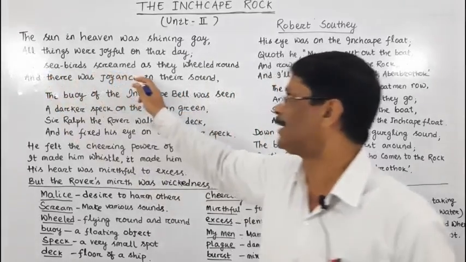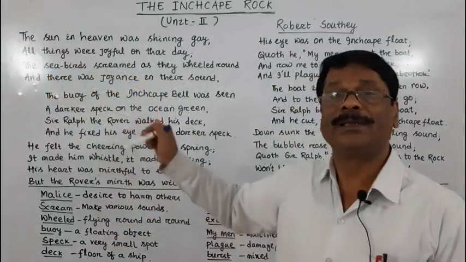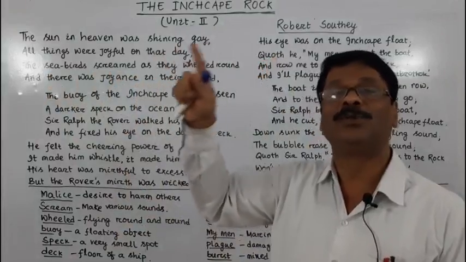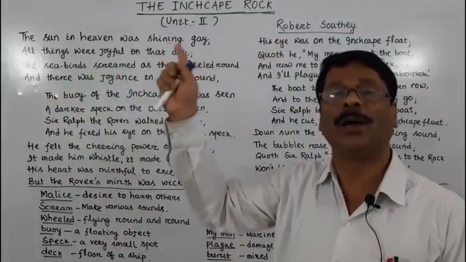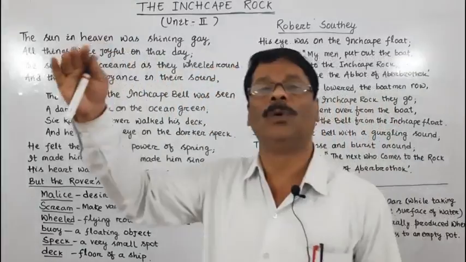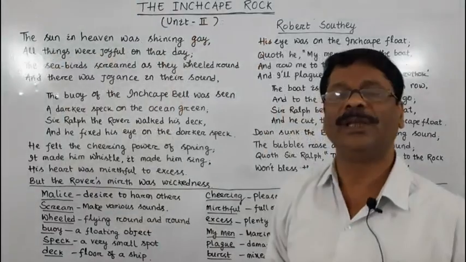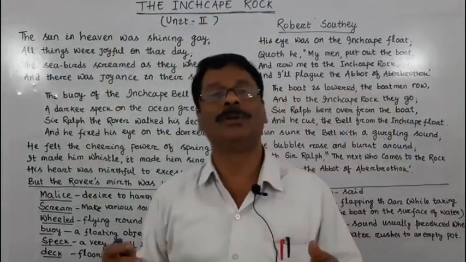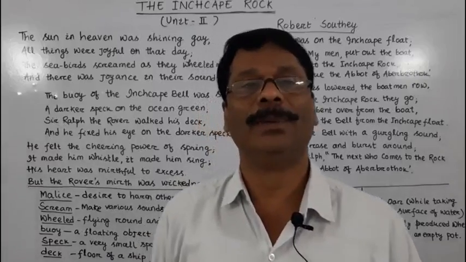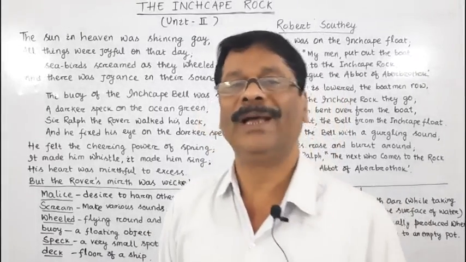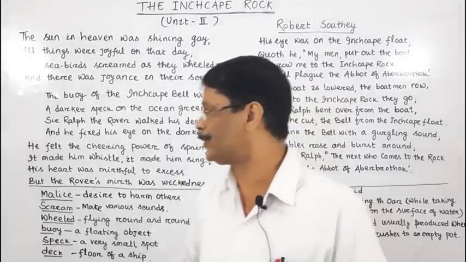The seabirds screamed as they wheeled. Wheeled means here flying round and around. Fly, flew, flown. While flying round and round over the sea, the seabirds also made various sounds.